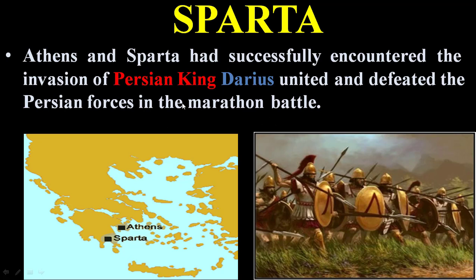The battle between Darius and the cities of Athens and Sparta is called the Marathon battle.